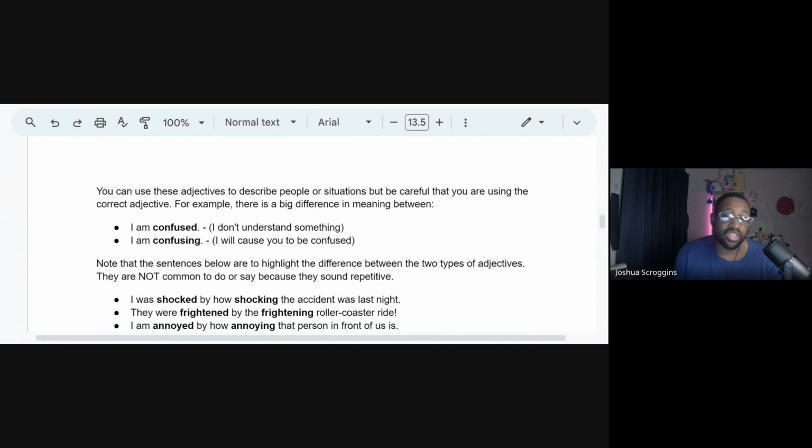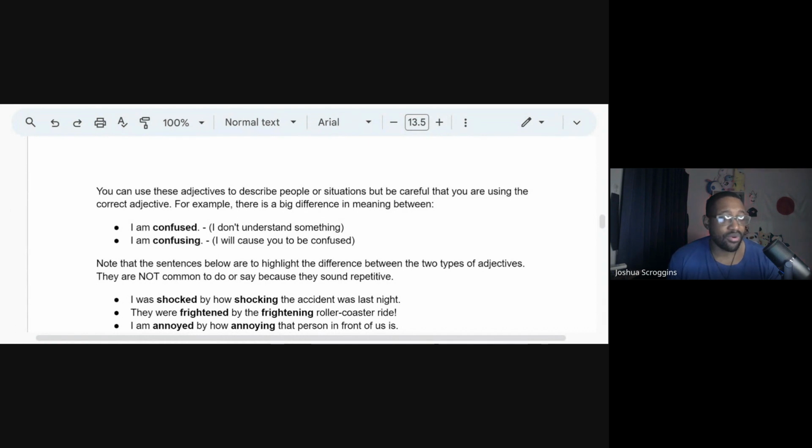So it says you can use these adjectives to describe people or situations, but be careful that you're using them correctly for the correct adjectives. For example, there's a difference in the meaning. So I'm confused. When you don't understand something, did you understand the grammar? I'm confused. This tells us about your emotions. I'm confusing. This one means something different. This means that I will cause you to become confused, or I will make you be confused.